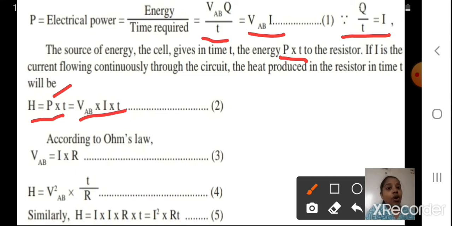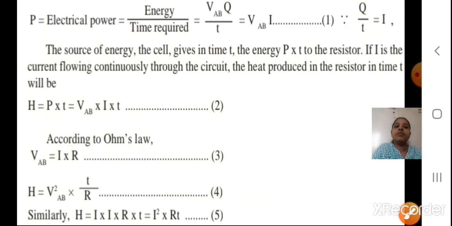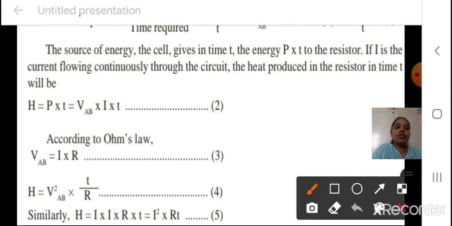Now, according to Ohm's law, you have studied Ohm's law last year? Yes. V is equal to IR. Here we are taking the voltage across points A and B, so we write VAB is equal to I into R. This is our equation 3. Understood till here, students? Yes, we will see this equation.